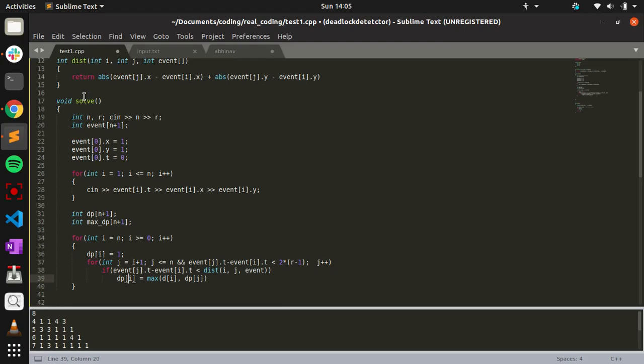Then if the time difference is greater than or equal to the distance, only then we do dpi equal to max of dpi comma dpj plus 1, since you can reach that j.